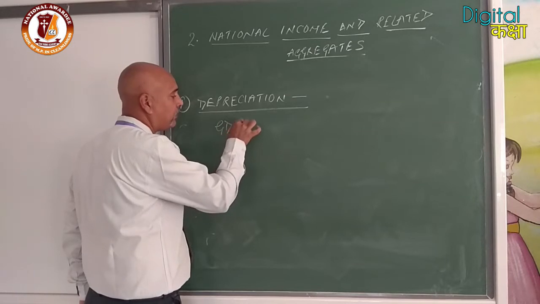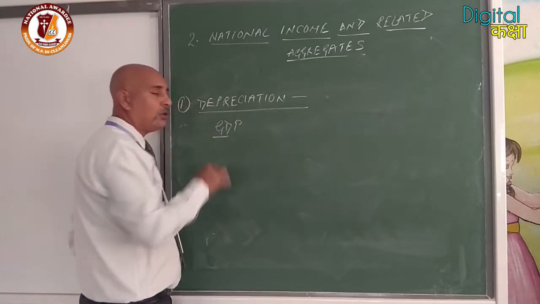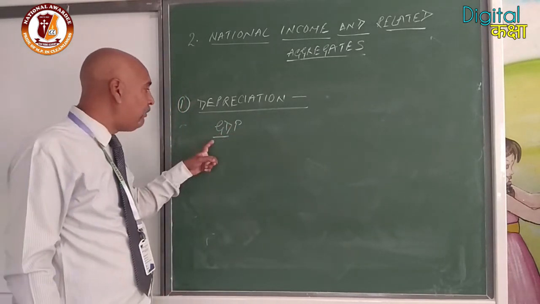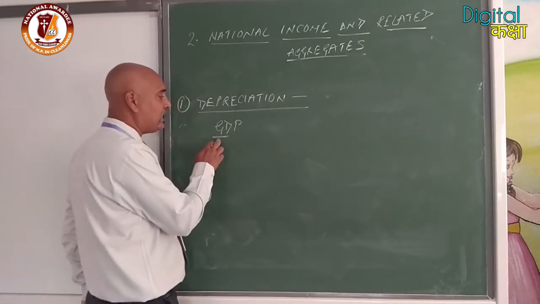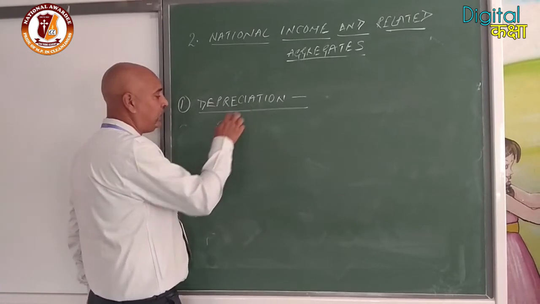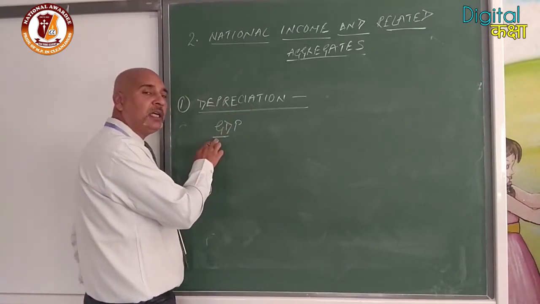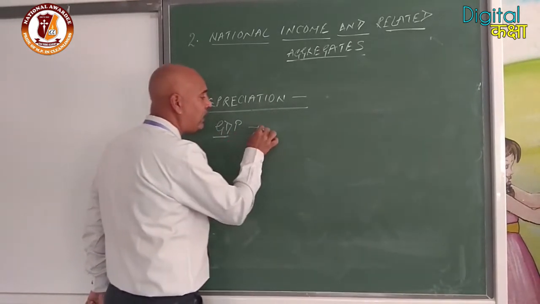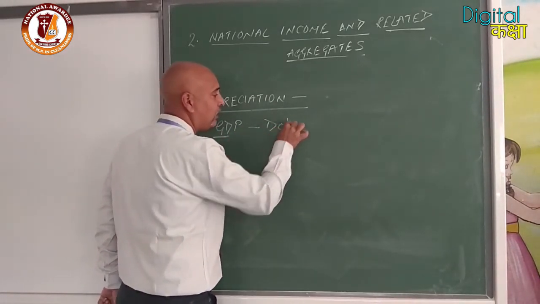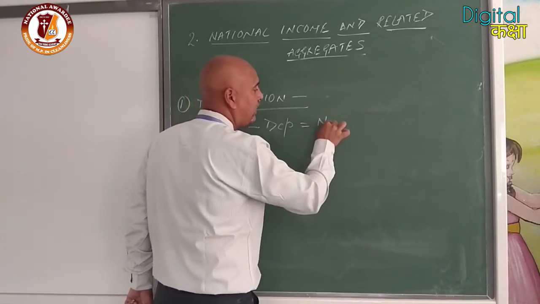That means GDP minus depreciation is equal to NDP, net domestic product. Clear? Because while we have calculated, we didn't reduce depreciation. So for the final amount, we have to reduce the depreciation from our product.